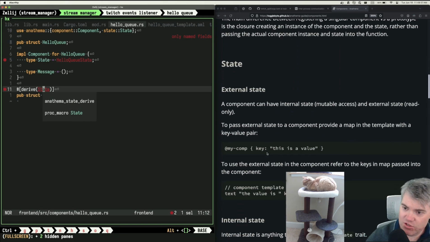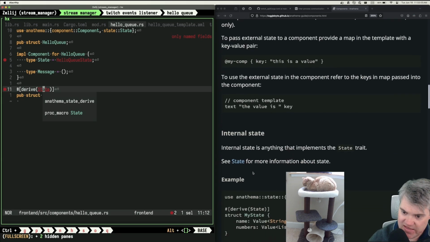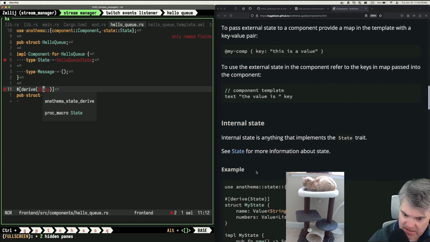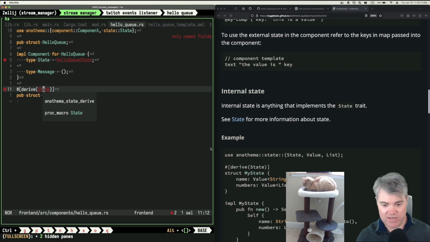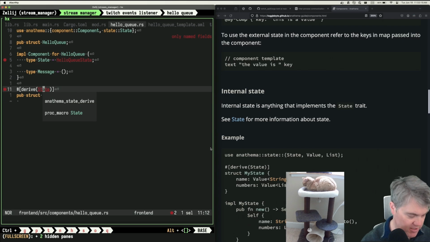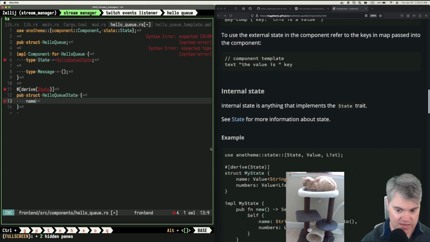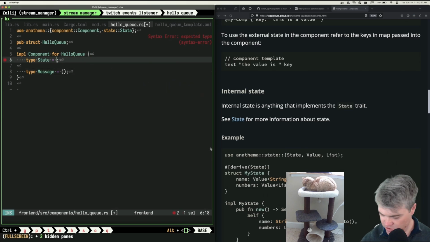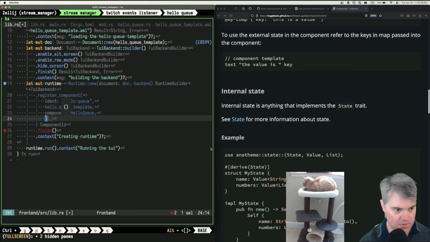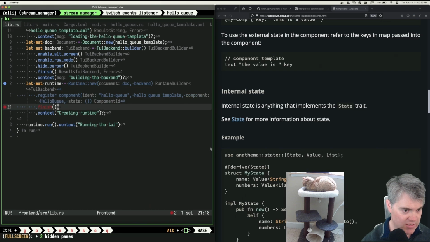A component can have internal state, mutable access, and external state, read only. To pass external state to a component, provide a map in the template with a key value pair. I need context for this to make sense to me. Internal state is anything that implements the state traits. Okay, so derive state, struct, my state. Oh, so you need only named fields. I see what you mean. So you need something like this, where it's like name, value. Okay, so here, let's go back to what we had. Let's just do this. And then in we'll just do that. You'll be kind of happy.